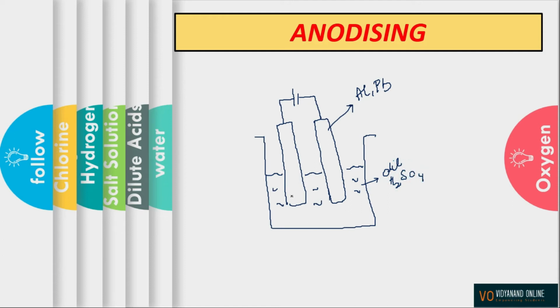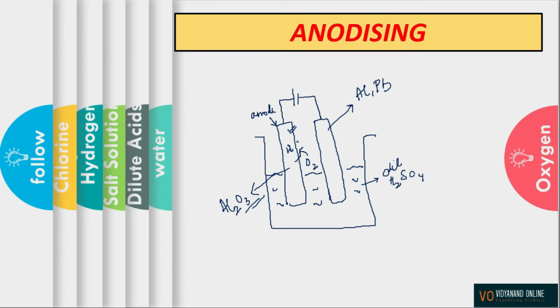Now what happens is, when the switch is turned on and the current flows through the electrolyte, oxygen gas is evolved at the anode. So the anode, which needs to be anodized, which is actually aluminium, reacts with the oxygen gas evolved at the anode. More and more oxygen gas reacts with this aluminium to form a very thick layer of Al2O3. Now it depends upon the duration for which you carry out this process. तो अगर आपको बहुत thick layer चाहिए तो आपको ये process बहुत देर तक करना होगा. Now this thicker and more uniform layer of aluminium oxide protects the aluminium object from corrosion.